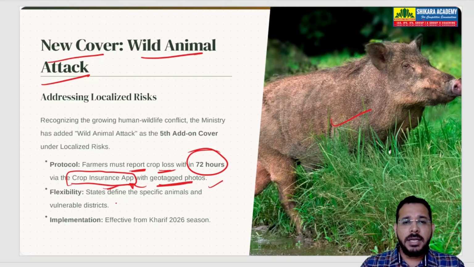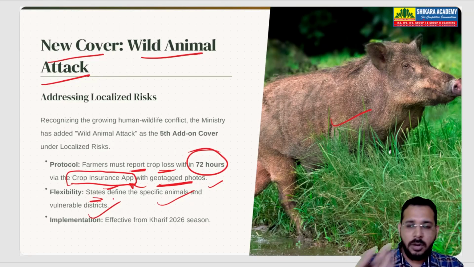Respective states can define specific animal attacks where the crops are vulnerable. In some regions they will be vulnerable to nilgai. In some forest regions they will be vulnerable to warthogs, like these wild pigs. So the states can define which animal attacks will be considered in this cover.